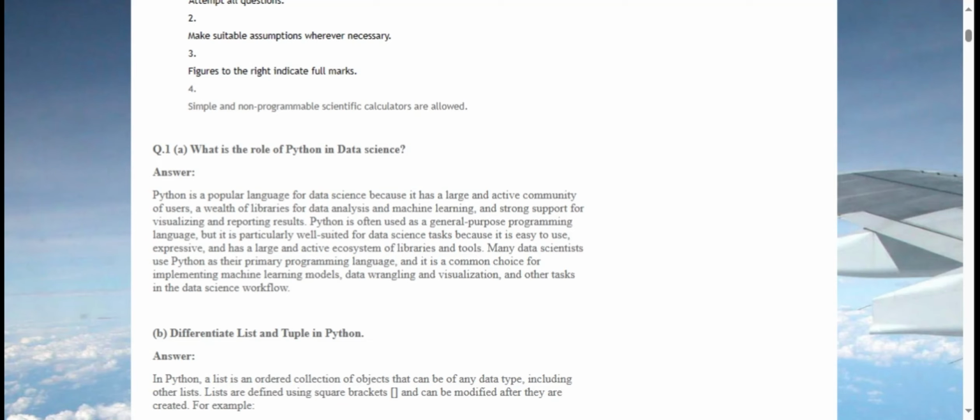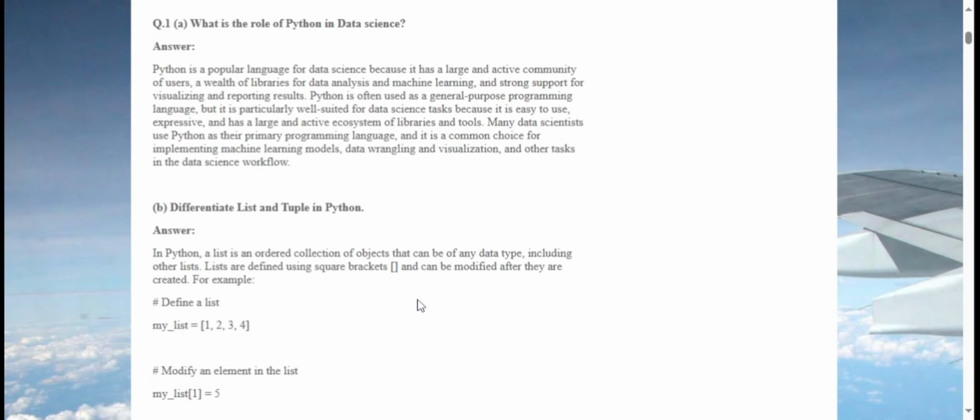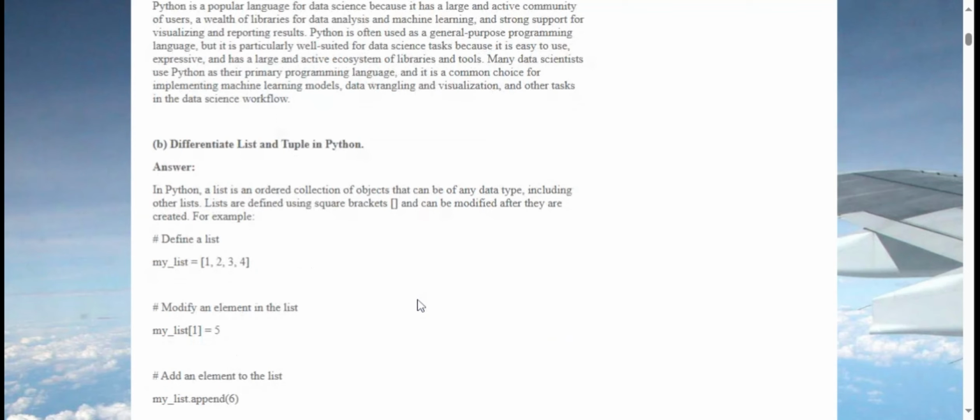Python is often used as a general-purpose programming language, but it is particularly well-suited for data science tasks because it is easy to use, expressive, and has a large and active ecosystem of libraries and tools. Many data scientists use Python as their primary programming language, and it is a common choice for implementing machine learning models, data wrangling and visualization, and other tasks in the data science workflow.